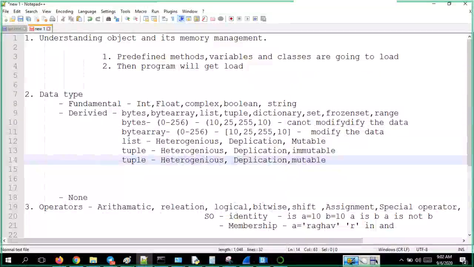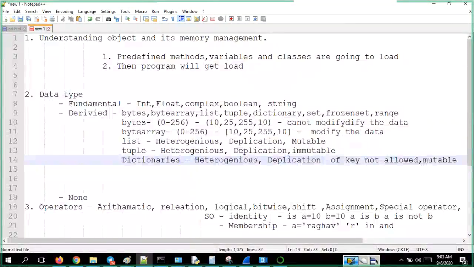Okay, it is mutable only. And the problem is that duplications are allowed. Keys cannot be duplicated, keys are not allowed to repeat. Okay, that is what is there in dictionaries.